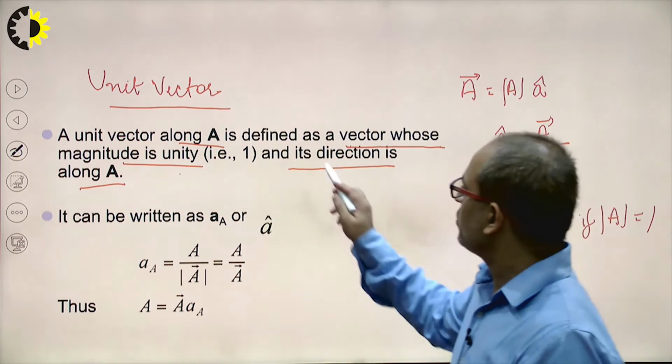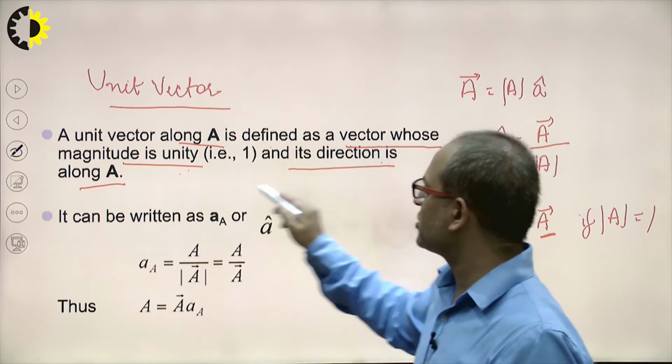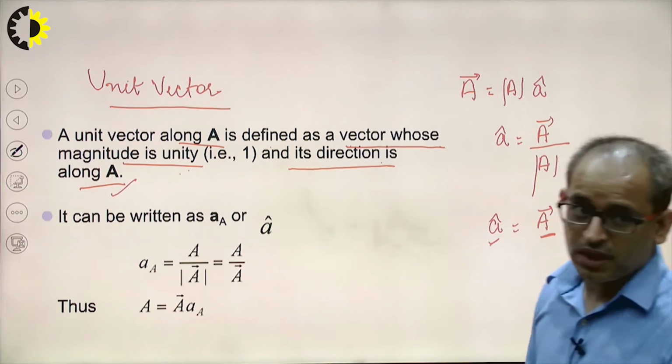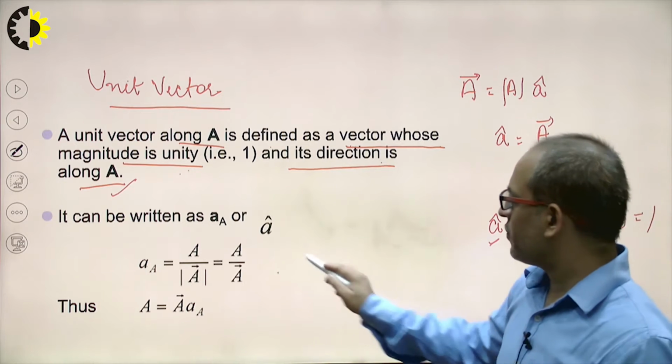Clear? So the unit vector is defined as the vector whose magnitude is unity and whose direction is along the A vector or main vector.